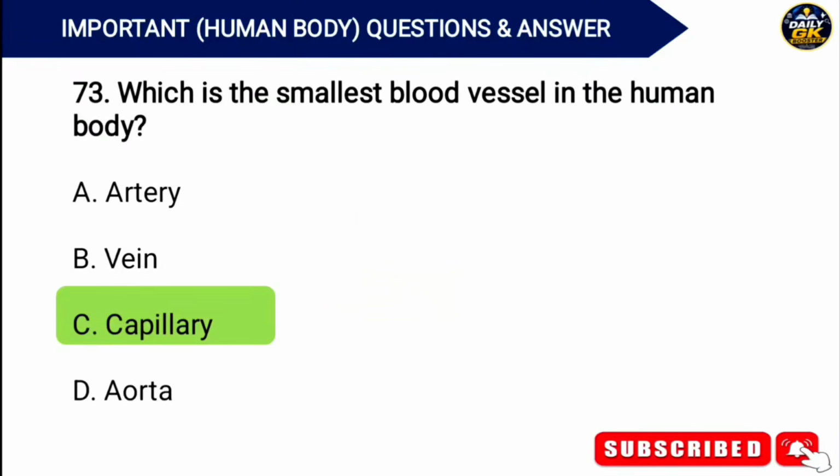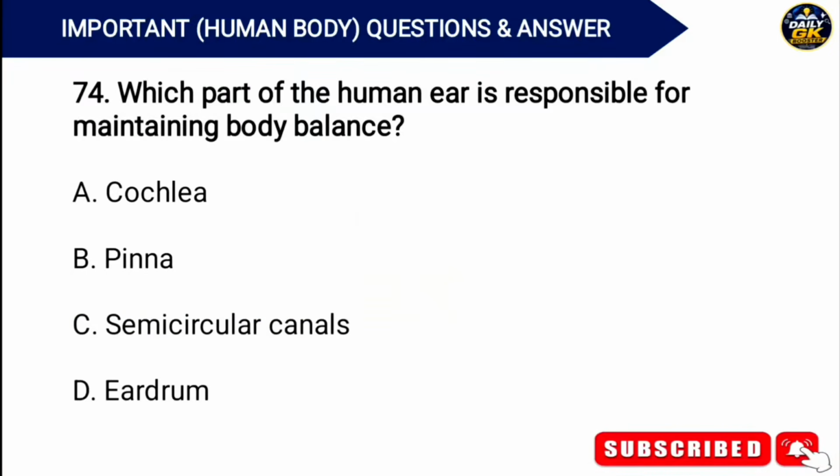Option C. Capillary. Which part of the human ear is responsible for maintaining body balance? Answer. Option C. Semicircular canals.